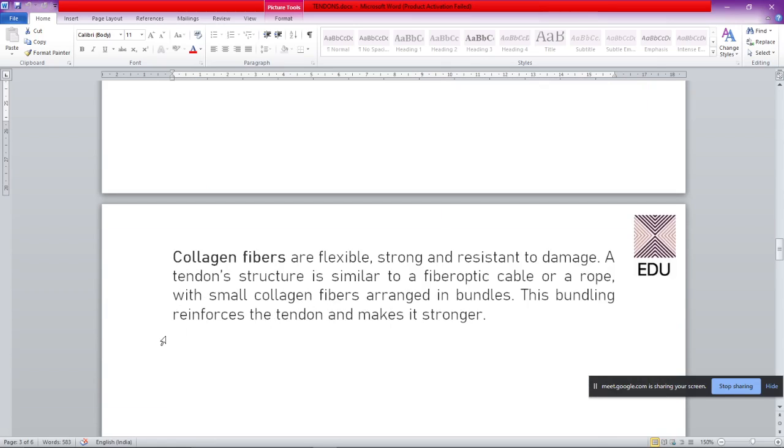Now the collagen fibers are flexible to some extent due to the elastic fibers. They are strong and resistant to damage. Now a tendon is similar to the structure of a rope, with small collagen fibers arranged in bundles. Now this is a very important thing.